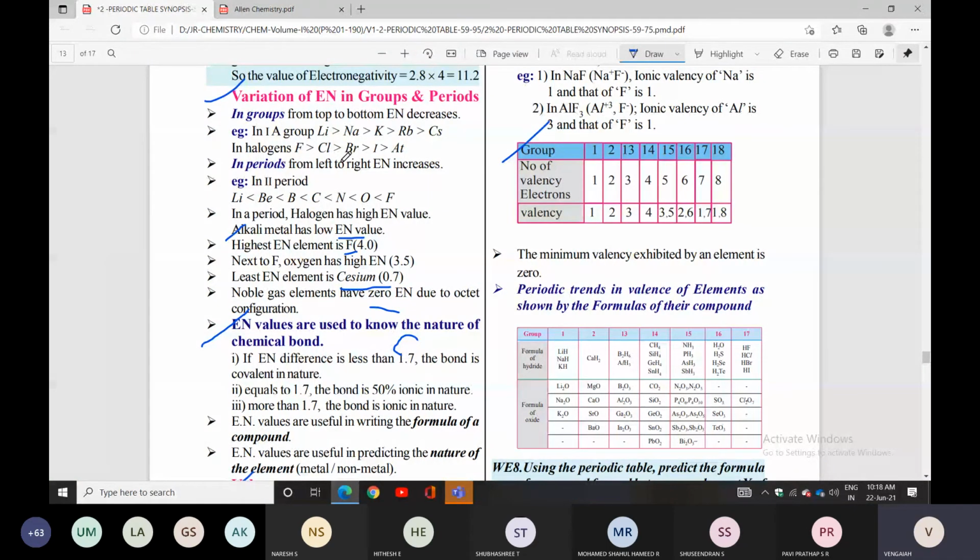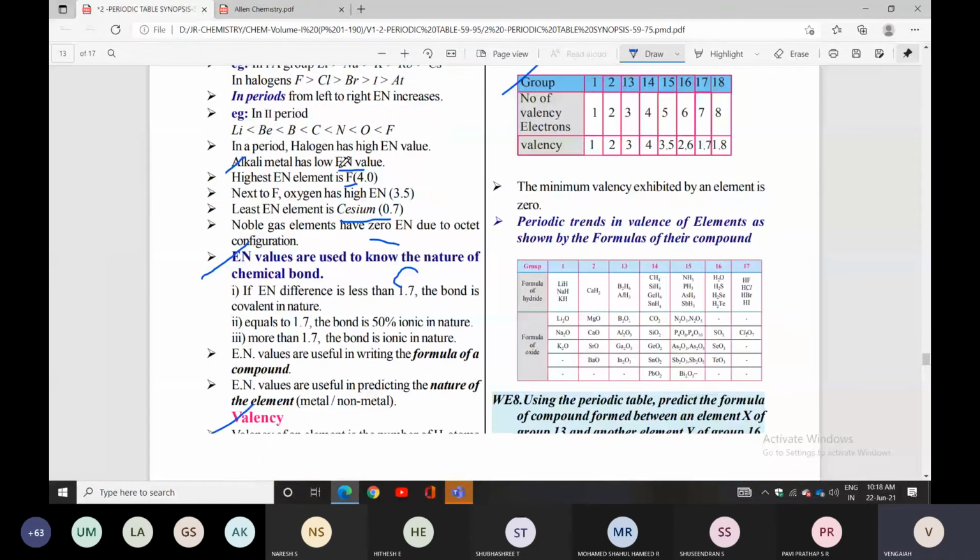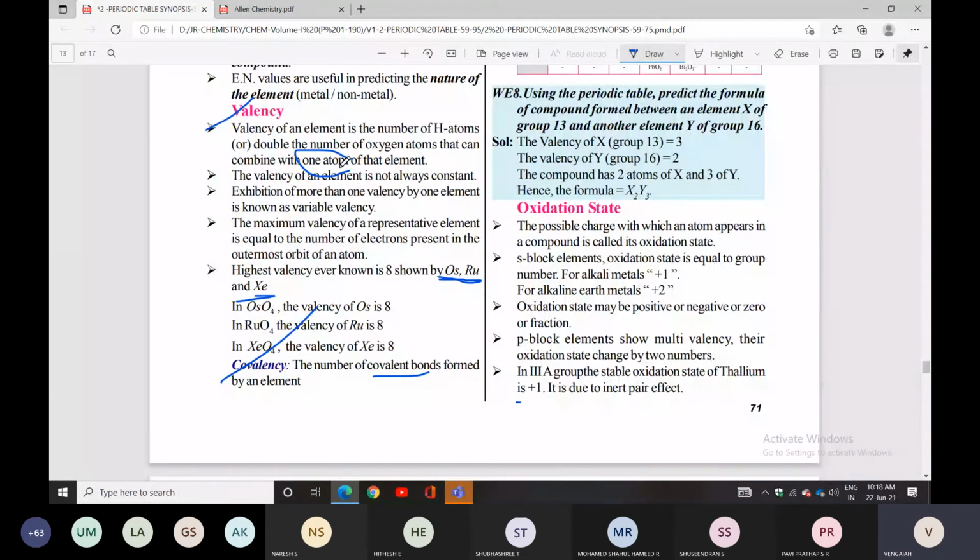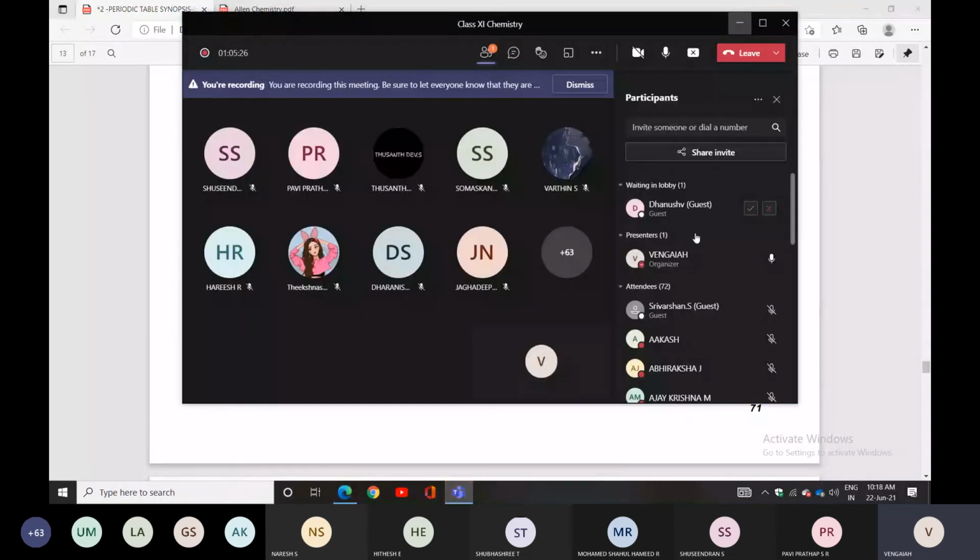Next topic is valency. The valency of an element is the number of hydrogen atoms, or double the number of oxygen atoms, that can be combined with one atom of the element. The highest valency known is 8, shown by osmium, ruthenium, and xenon. They have the 8 oxidation state.